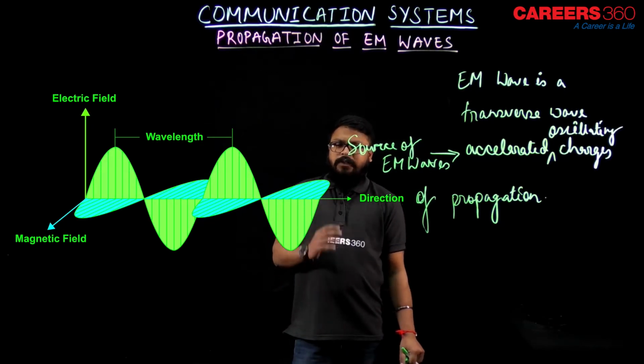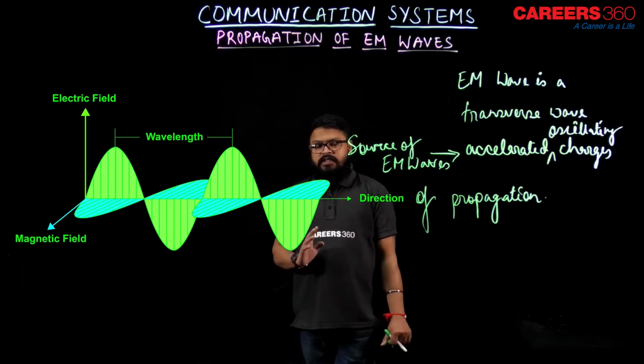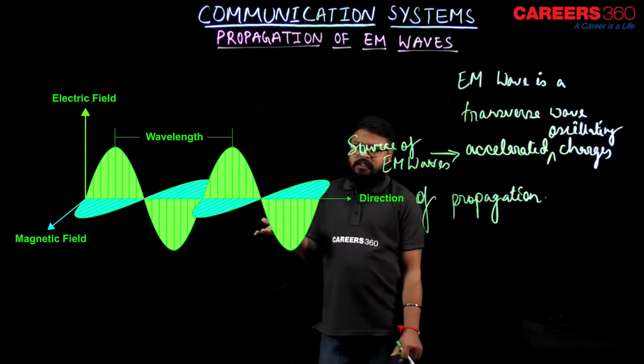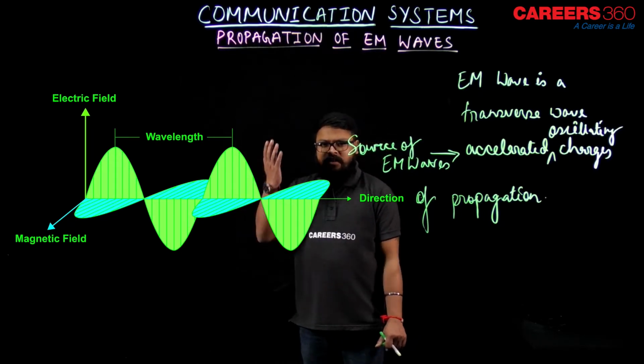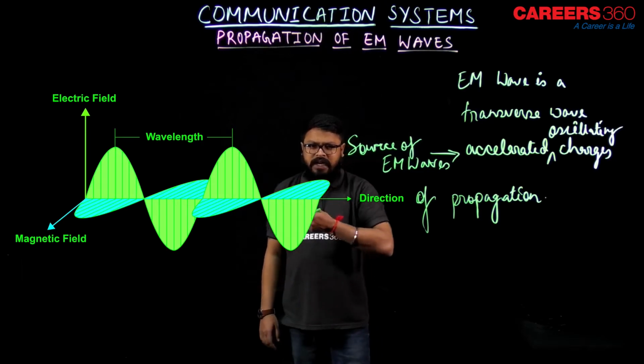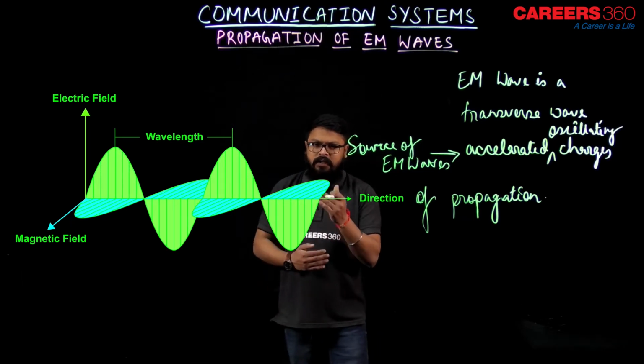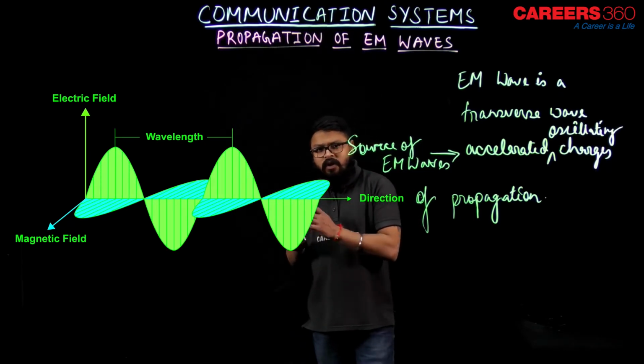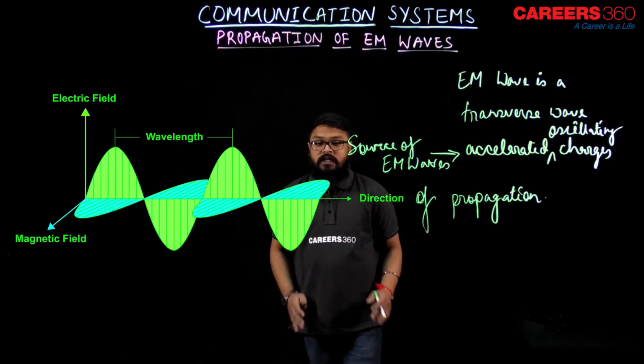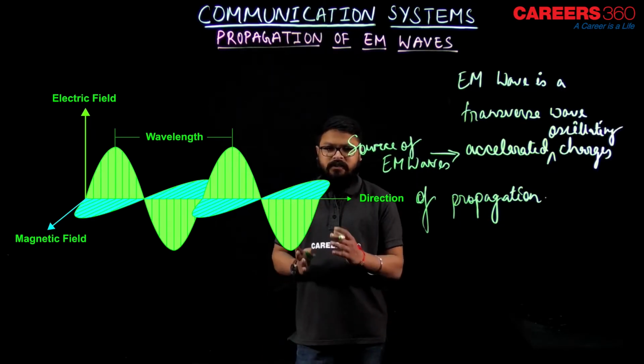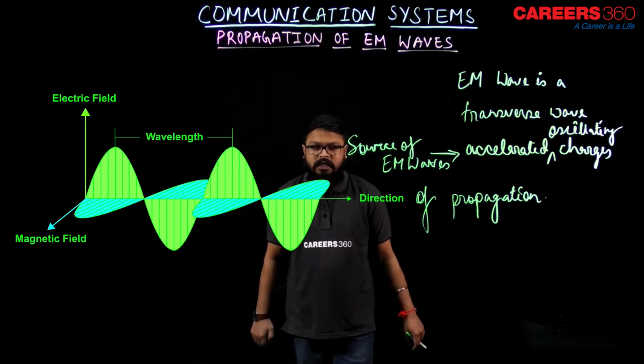So this electromagnetic wave is transverse in nature, as you have already seen. The electric field and the magnetic field are oscillating normal to each other, as well as normal to the direction of propagation. Their oscillation is normal to the direction of propagation. I hope that is clear to you, right?